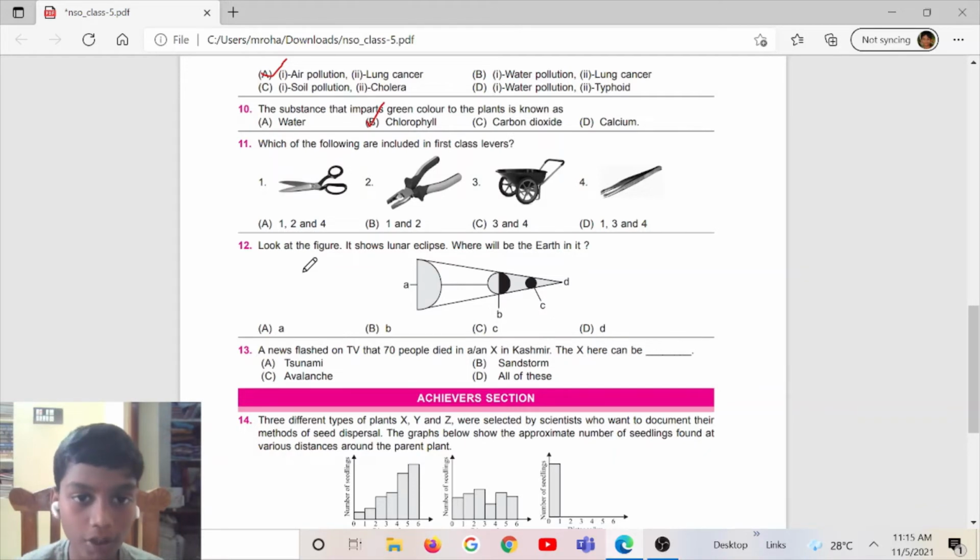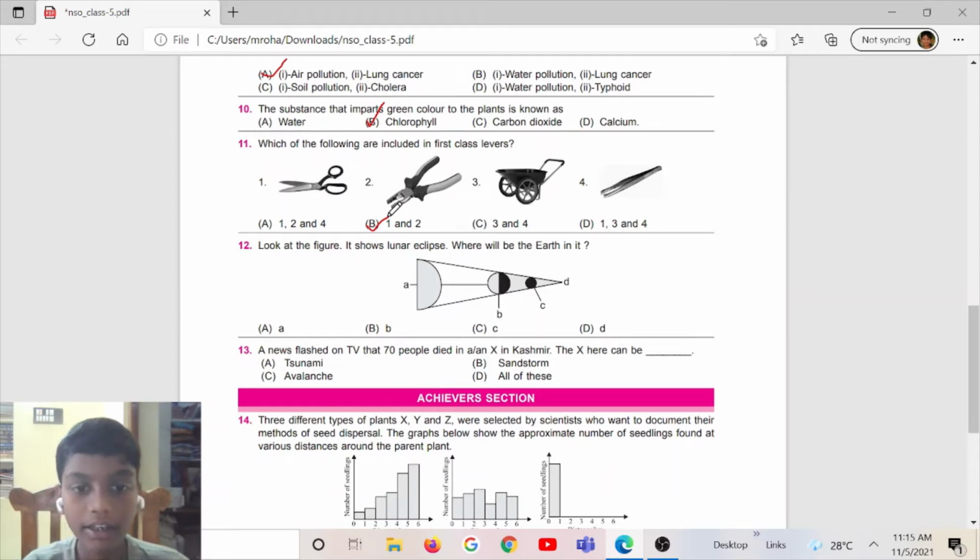Which of the following are included in the first class levers? Option A, 1, 2 and 4. Option B, 1 and 2. Option C, 3 and 4. Option D, 1, 3 and 4. The correct answer is option B, 1 and 2, which is scissors and cutting pliers.